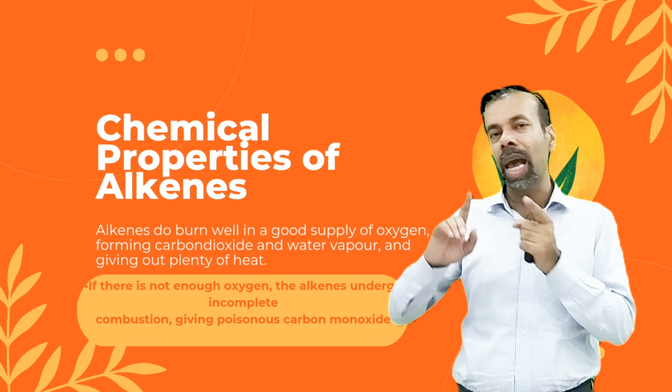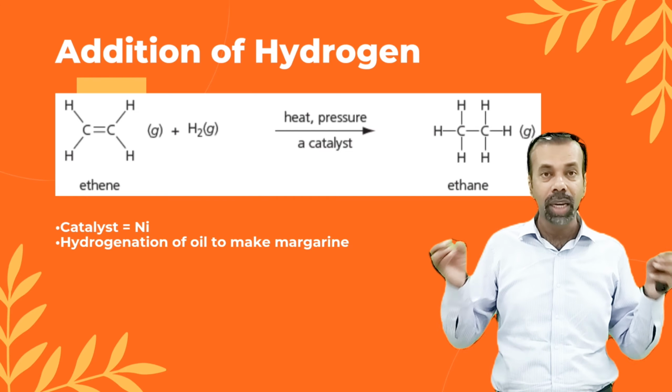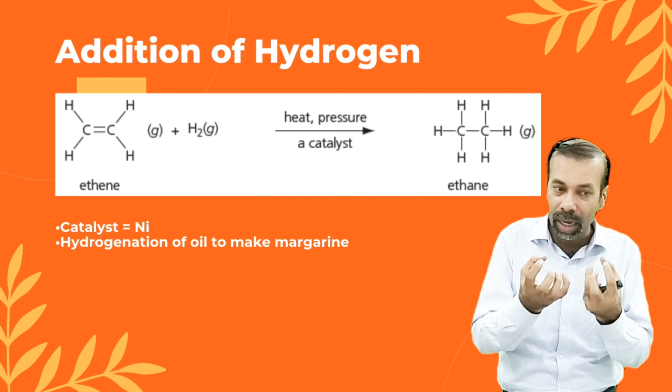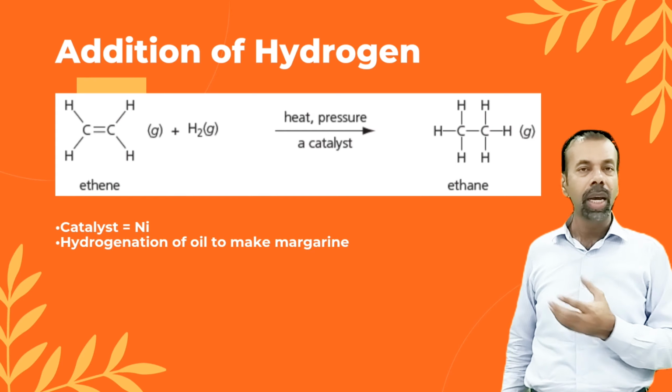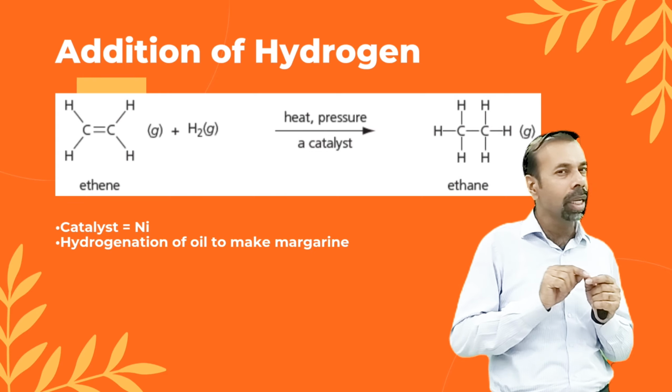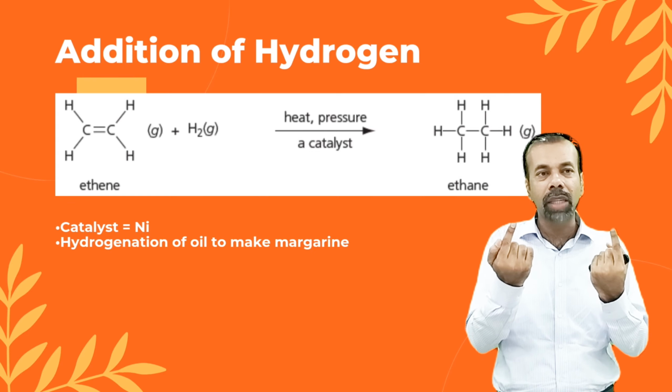As you can remember, alkanes, saturated hydrocarbons, give substitution reactions, but alkenes give addition reactions. Whatever is reacted with the alkene will be added. For example, addition of hydrogen. When you add hydrogen to ethene, the double bond will break and each carbon will attach one hydrogen.